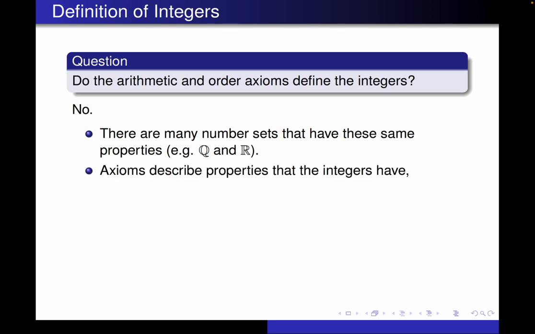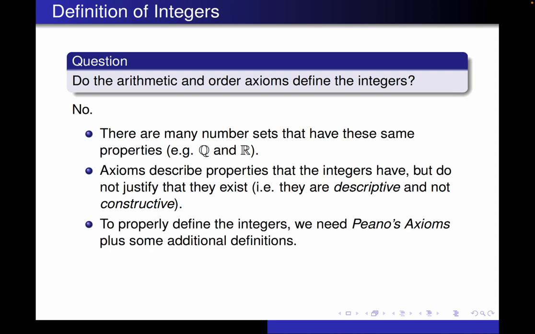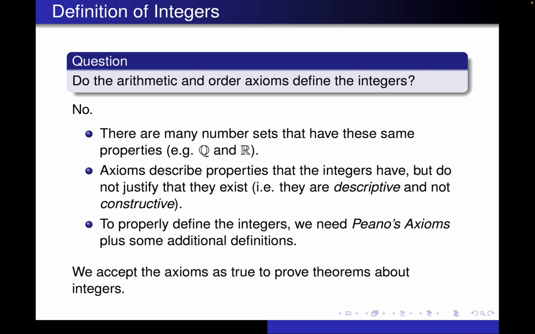We still have the same issues about the axioms being descriptive, describing what the integers are like, rather than constructive, telling us why the integers exist, how we can actually construct the integers. And as I mentioned before, we really need Peano's axioms and some additional definitions to get that constructive part to work. However, just like before, we're going to accept these axioms as true to prove theorems about the integers, and hopefully can find another axiom that narrows things down beyond the rational numbers and the real numbers.